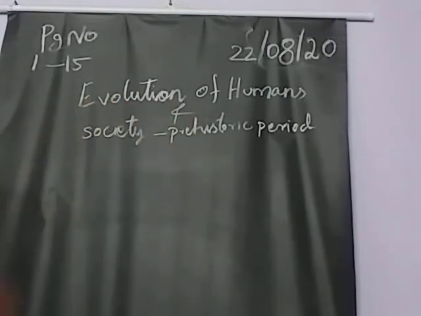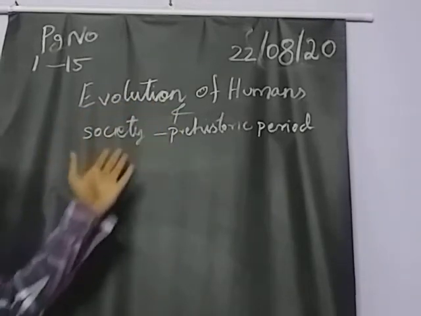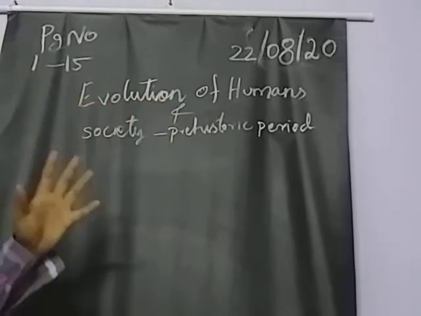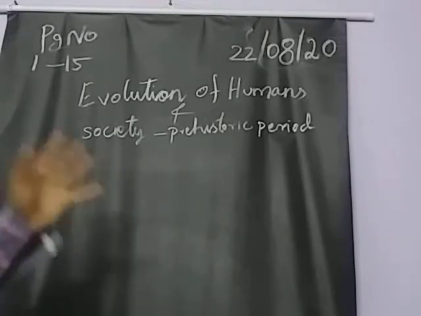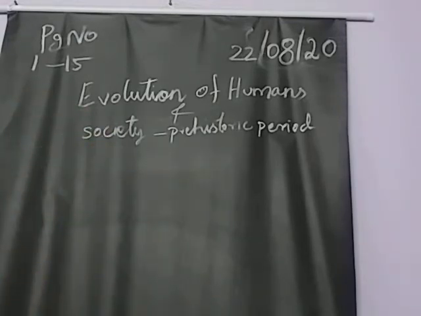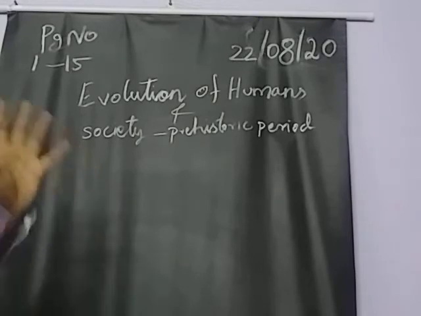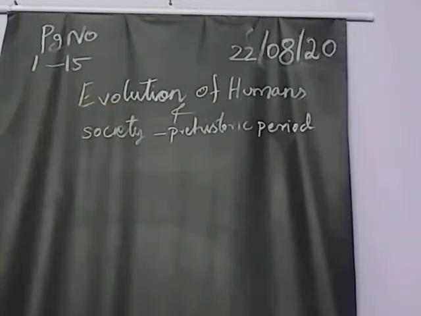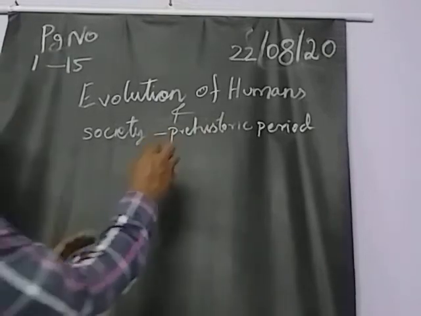Okay, so evolution of the human society and prehistoric period. Normally, this is about what you all read in the sixth standard itself. That only you are revising here. That's it. Okay, normally before how many years was the earth evolved? It means